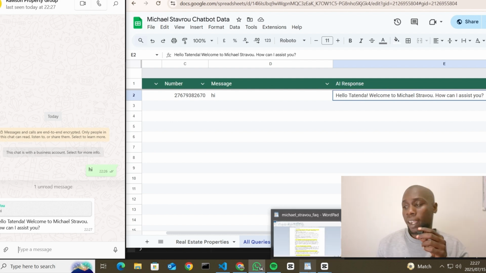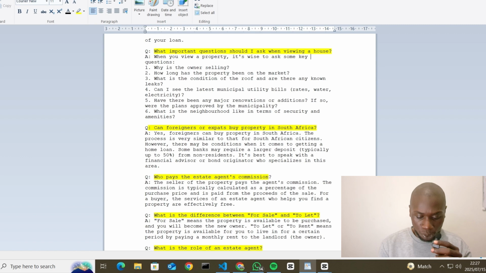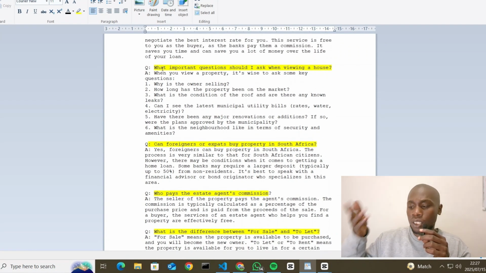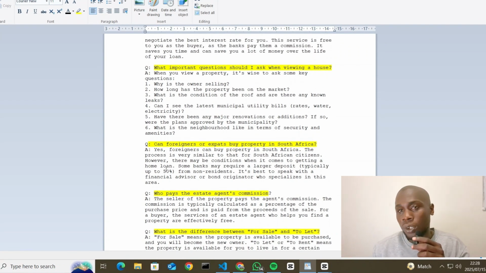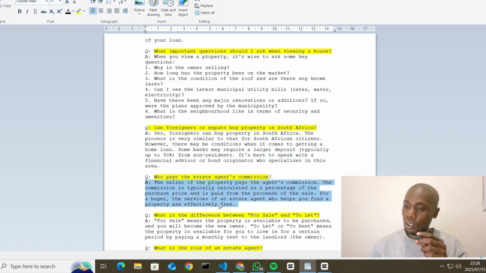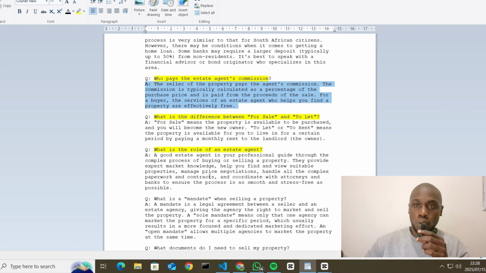We'll refine the introduction and introduce more emojis. This chatbot can do bookings, property search, and answer general information questions. When a user asks for general information, we give it this document, called Microstravo FAQ, frequently asked questions, with questions and answers. So if a lead or user asks whether a foreigner can buy property in South Africa, I'm reading here, it will give them this answer.